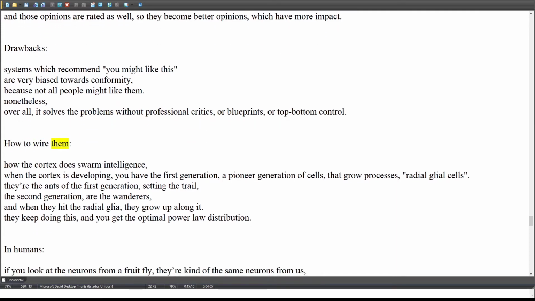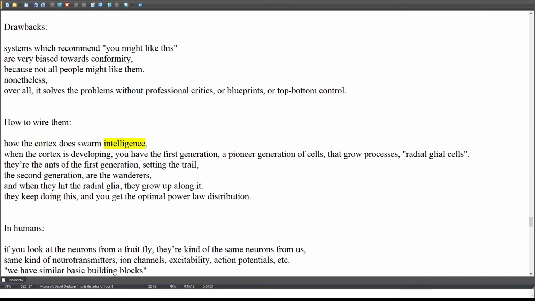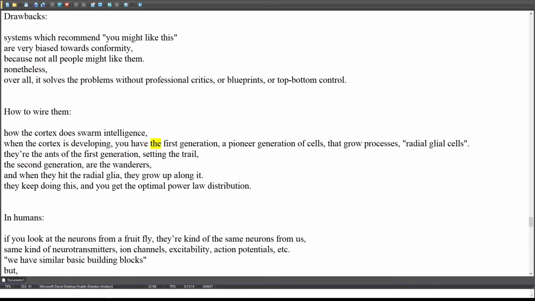How to wire them. How the cortex does swarm intelligence. When the cortex is developing, you have the first generation, a pioneer generation of cells that grow processes, radial glial cells.